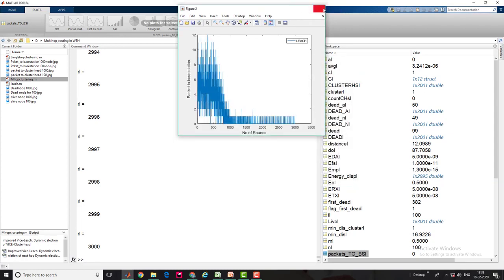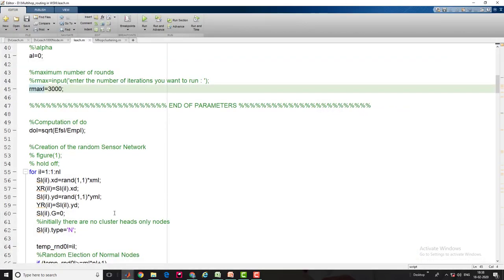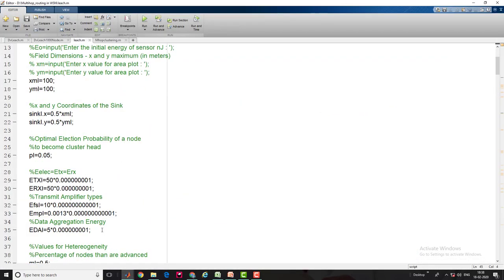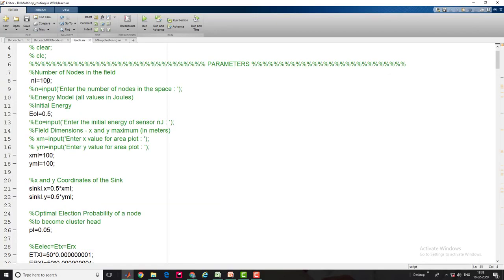So okay guys, now I'm going to show you the behavior of LEACH, how scalable it is. It is the first protocol which was designed. So I'm going to increase the number of nodes here. What I have done right now is increase the total number of nodes in the field of 100 by 100 meters.